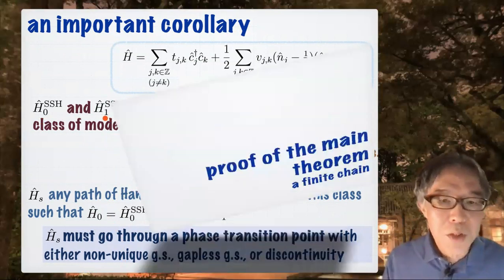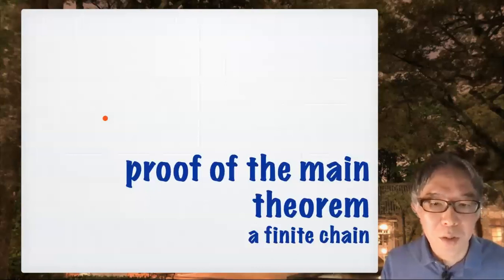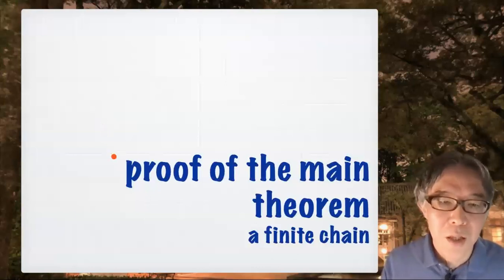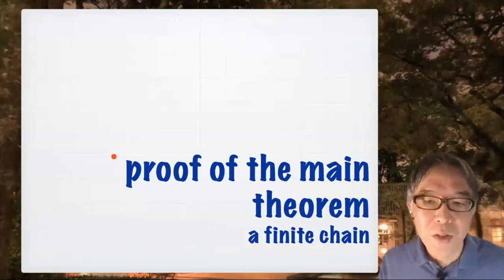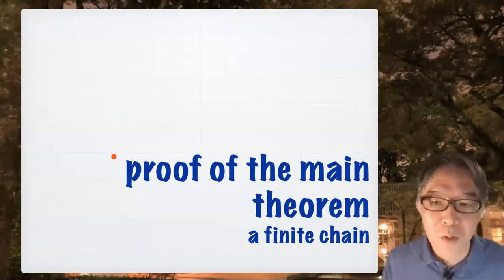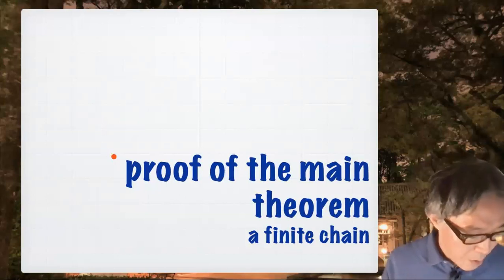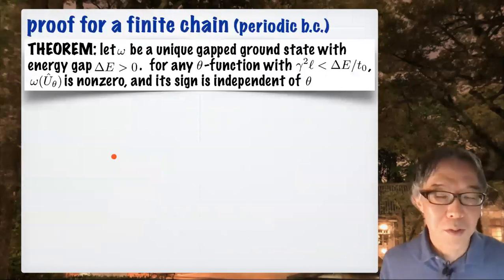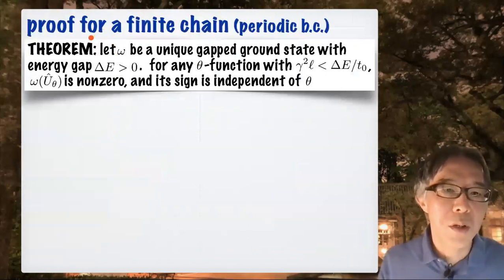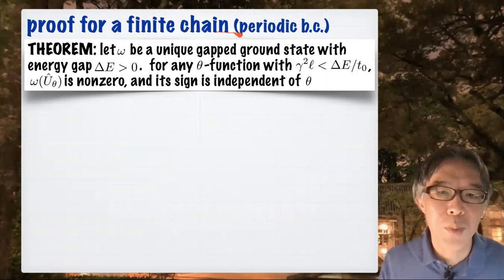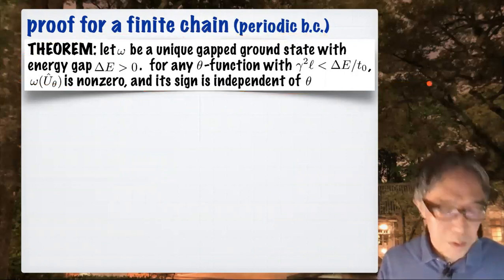Okay, let me show you how to prove this theorem, but only in a finite chain. Again, if you are interested in the infinite chain, please look at my paper or the longer lecture. Okay, well, this is not difficult. So I consider a finite chain with periodic boundary condition, and this is the theorem that I want to prove.